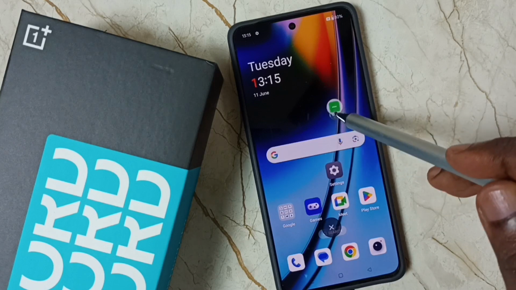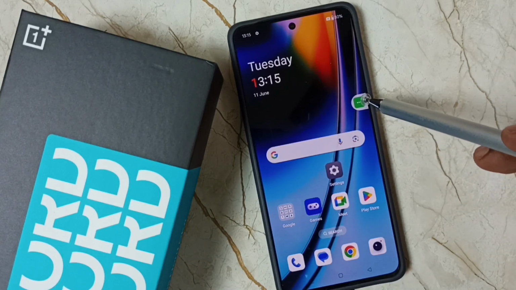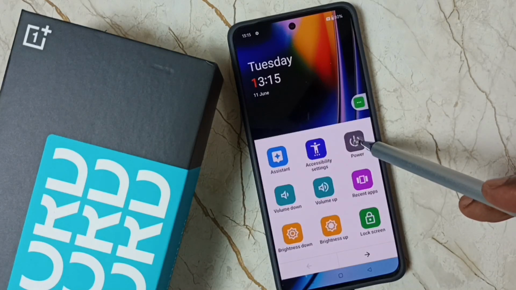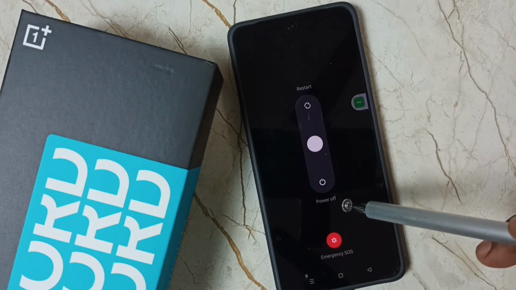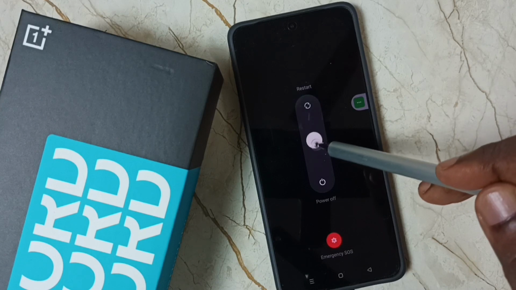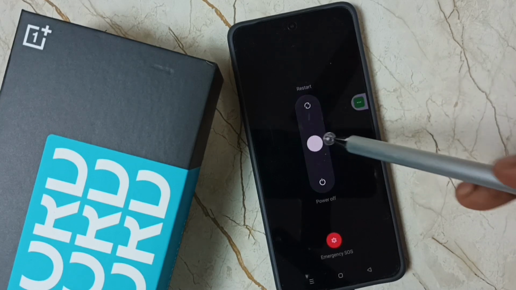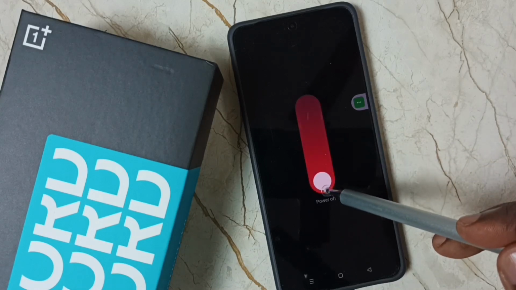Then using this accessibility menu shortcut, we can restart this phone. Just tap on this accessibility menu shortcut, tap on power. So now we get these options, restart and power off. If you want to restart, just move this white circle to restart. If you want to power off, move this white circle to power off.